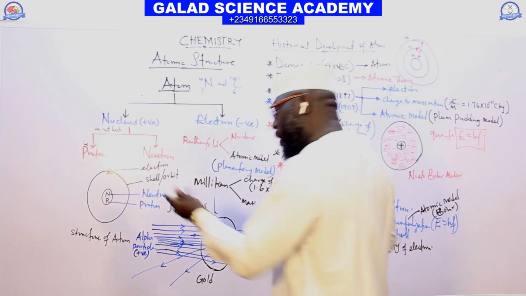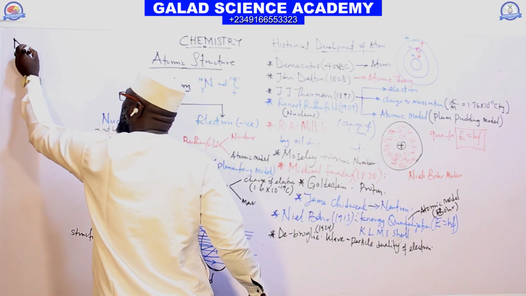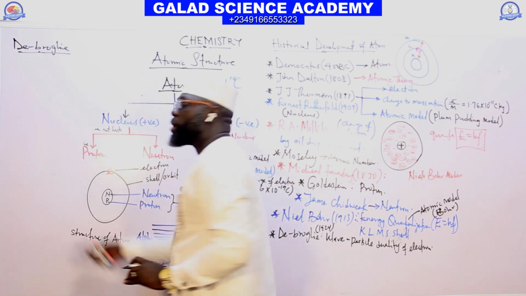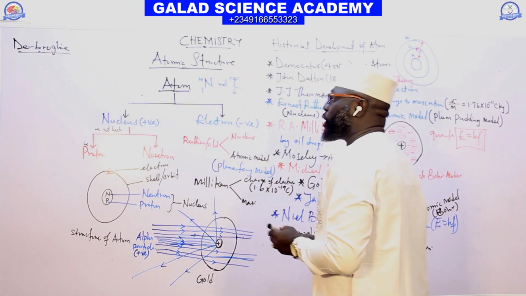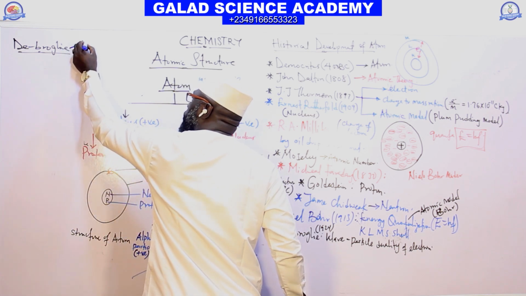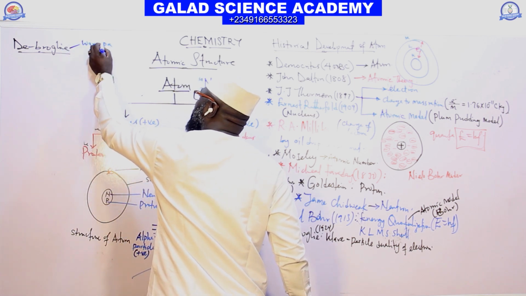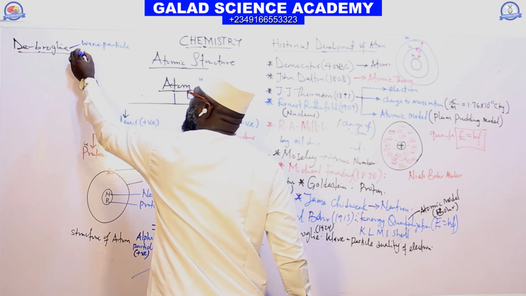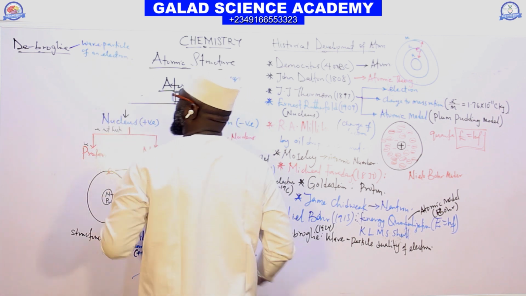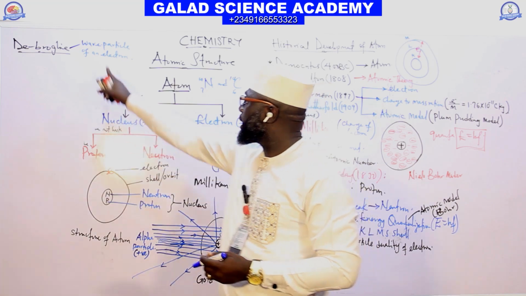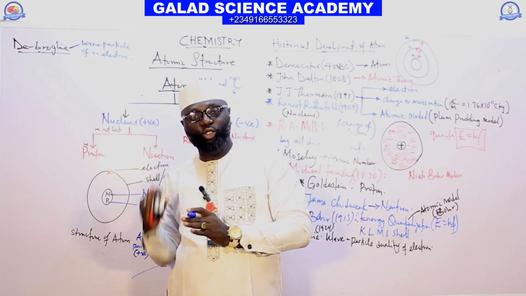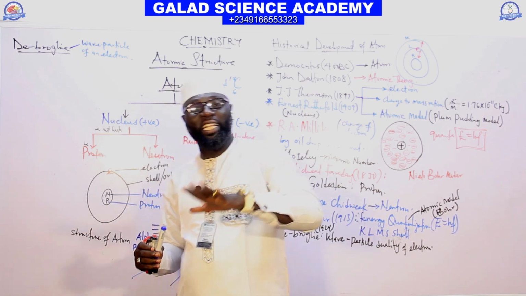De Broglie, I said he discovered what? The wave-particle duality of an electron. That is de Broglie's contribution of an atom. He said the electron is a wave and it's also a particle. Why is it that the electron is a wave?